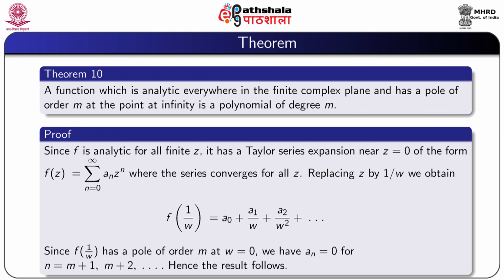So, replacing z by 1 by w, we obtain f(1 by w) equal to this. Since f(1 by w) has a pole of order m at w equal to 0, we have a_n equal to 0 for n equal to m plus 1, m plus 2, etc., and hence the result follows.